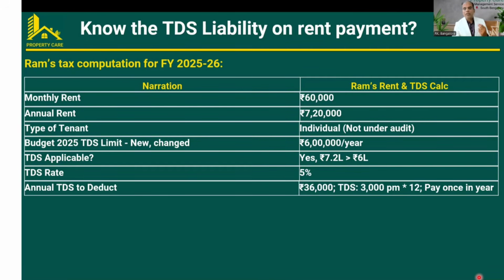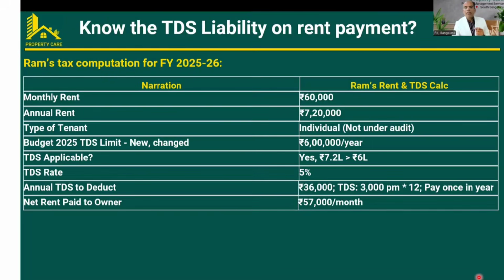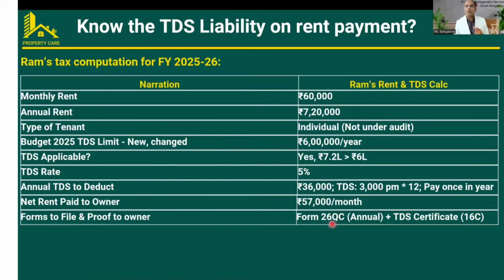Annual TDS to deduct is 36,000. So per month 3,000, which comes to 3,000 into 12, 36,000. Pay once in a year. So whenever any agreement revises or any change comes, he has to deduct the total rent per year into 5%. Net rent paid to owner is 57,000. Form 26QC has to be filed annually, not monthly. And the TDS certificate for the deduction, the proof submitted to the owner, is Form 16C.